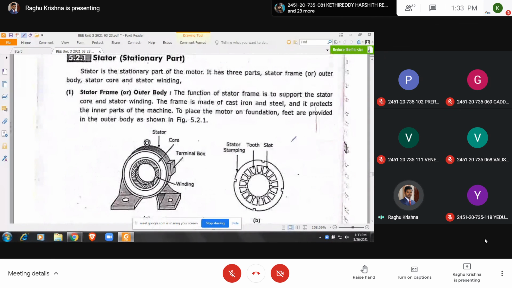So if you see this, when a three-phase supply is given to the stator winding, a rotating magnetic field is produced. So here the magnetic field will be rotating. At one instant this will be the direction, and in this way the magnetic field will be rotating.